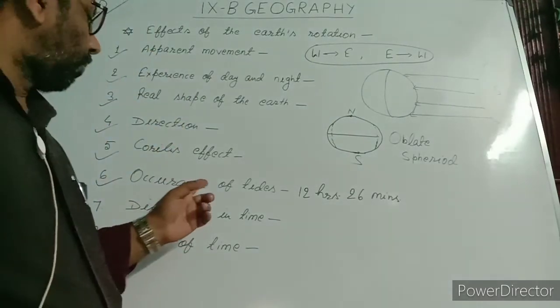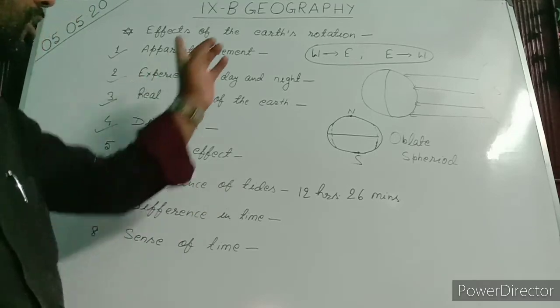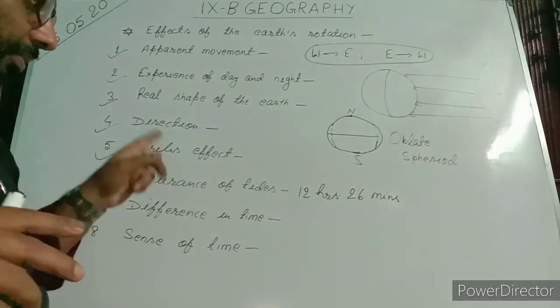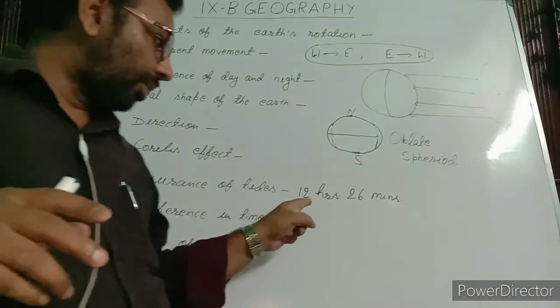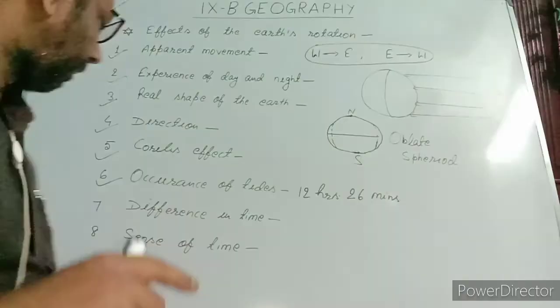I repeat, within 24 hours, two high tides occur due to rotation of the earth, and the time interval between those two high tides is 12 hours 26 minutes.